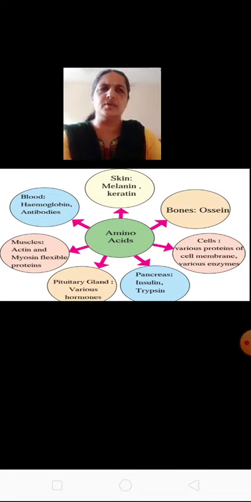The skin produces melanin, which is the reason for the coloration of your skin, and also keratin. So these are examples of how amino acids are converted into proteins by different organs, and how they are useful for our body.